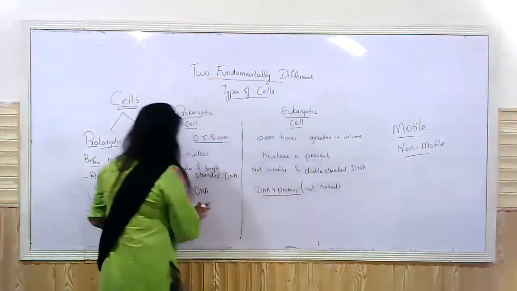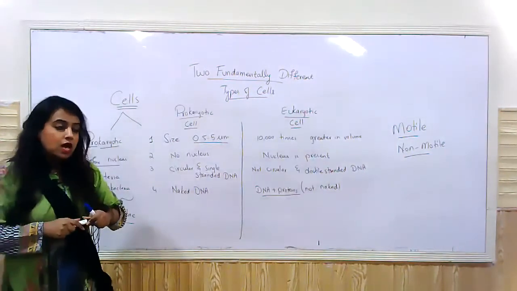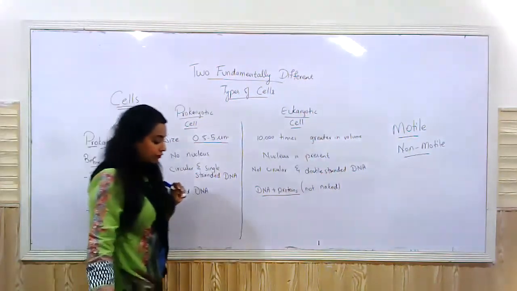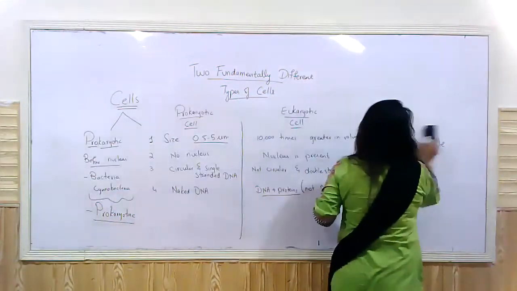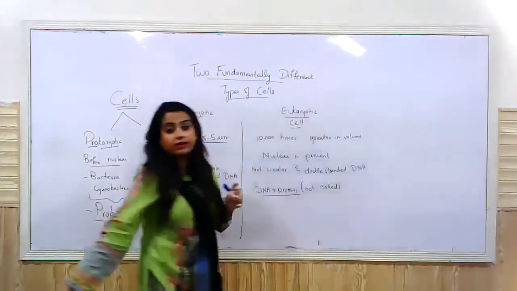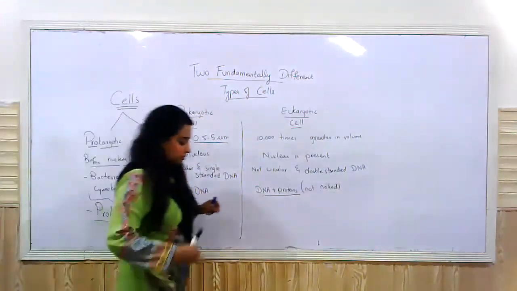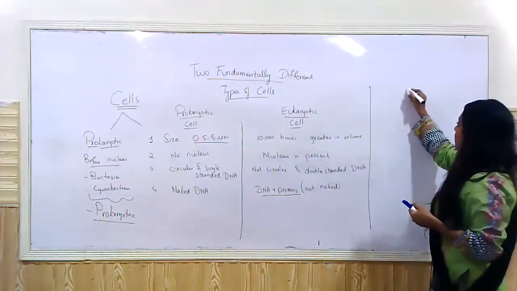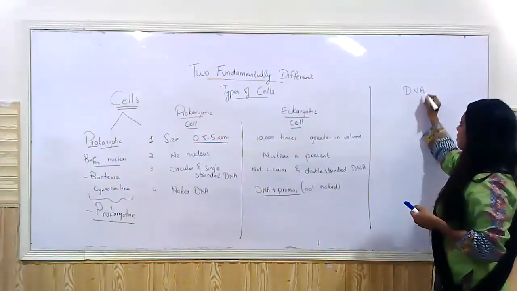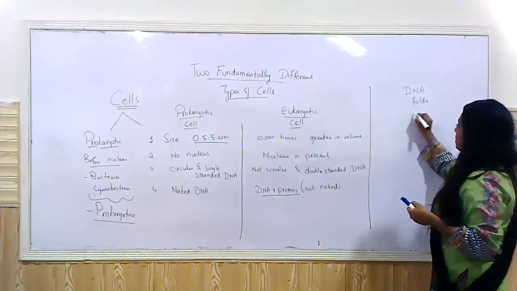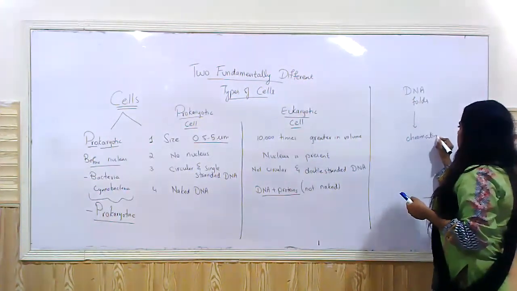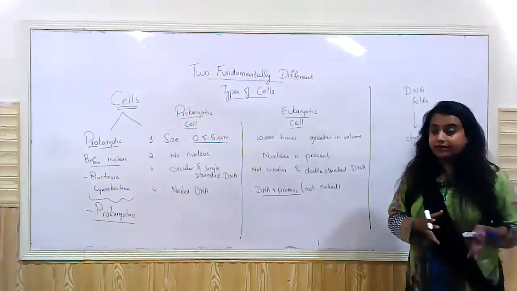Now, what do we mean by naked DNA? DNA folds itself to form chromatin thread, right? DNA folds and it gives rise to chromatin. That's how in normal cases it works, right?